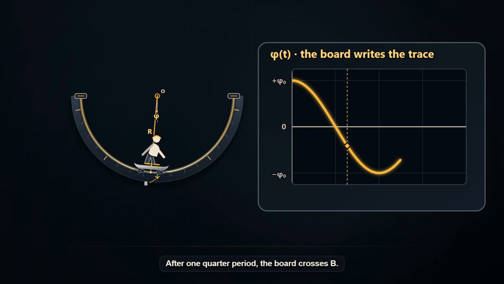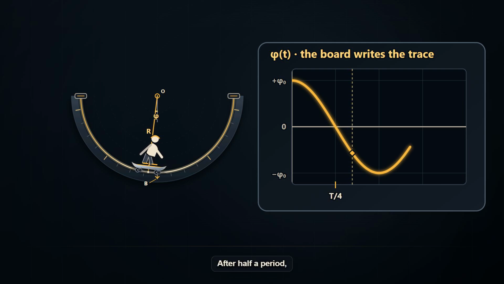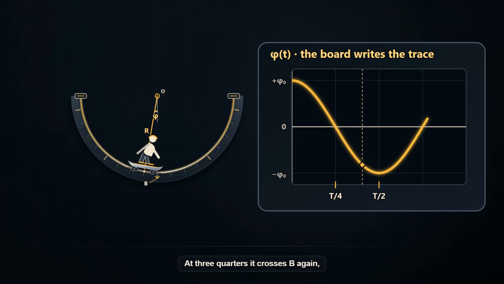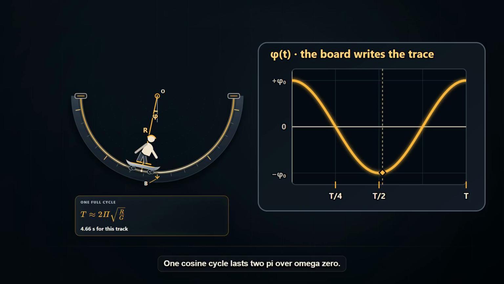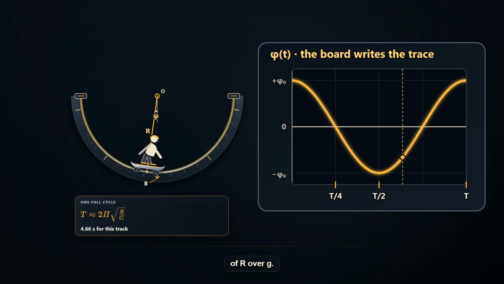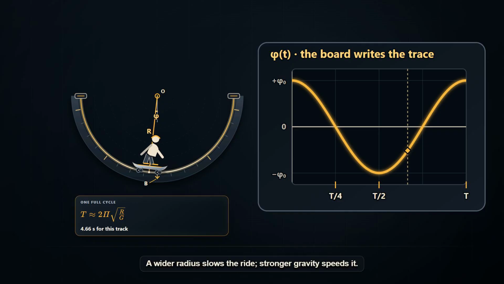After a quarter period, the board crosses B. After half a period, it reaches the opposite turning point. At three quarters it crosses B again, and after one full period T, it returns to its starting angle and direction. One cosine cycle lasts 2 pi over omega 0. Substitute the frequency. Period T is approximately 2 pi times the square root of r over g. Mass is absent. A wider radius slows the ride, stronger gravity speeds it.